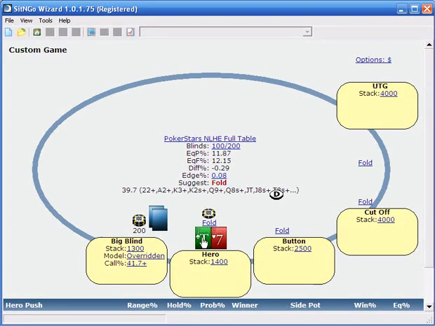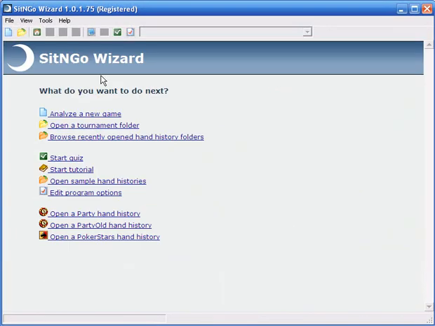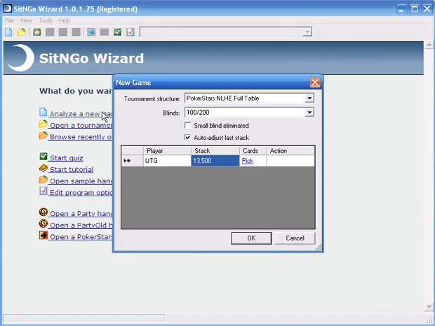In other words, when either you or your opponent has 2,000 or fewer, when it's folded to you in the small blind and you have an opportunity to steal as the small blind into the big blind. What we're going to look at next is when you are the big blind and you're considering a call. So we'll do that. And if you want to go back to the home screen at any point using Wizard, you just click the little home button. Bang, we're back. And let's analyze the new game again.